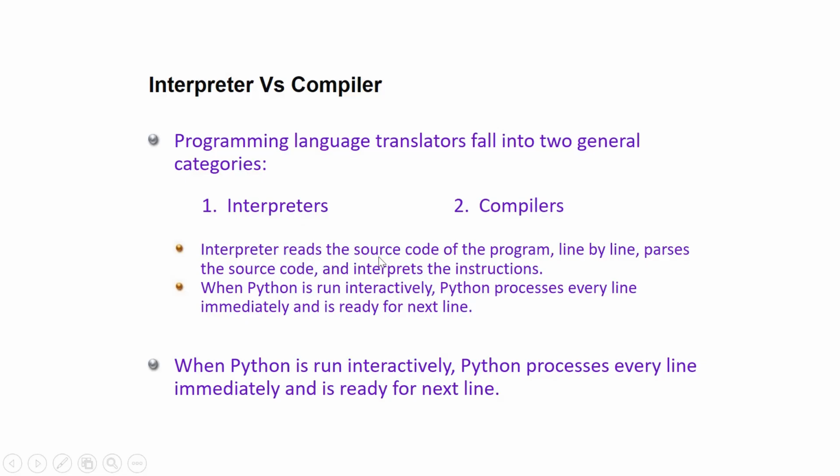Once you do Java, guys, in Java you have to install the JDK, Java Development Kit, the compiler, so that you are able to execute the Java program, whereas in Python you don't need to install any kind of compiler, it's already inbuilt. It's an interpreter based programming language. So the interpreter reads the source code of the program line by line, parses the source code and interprets the instructions. When Python is run interactively, Python processes every line immediately and is ready for the next line.